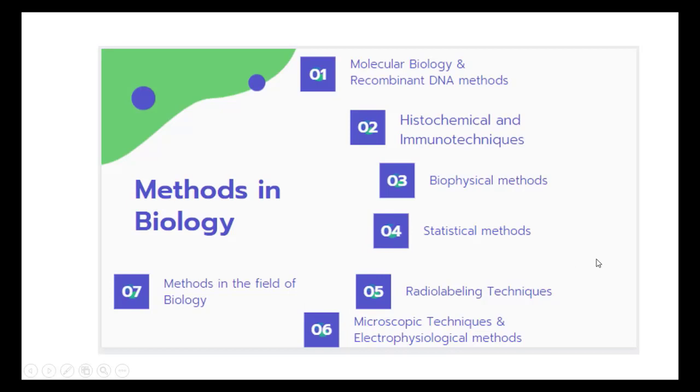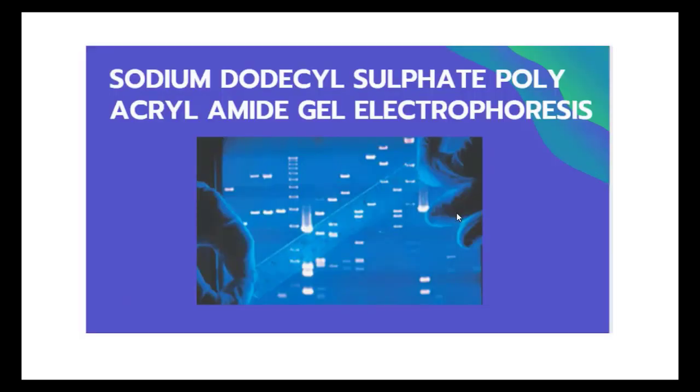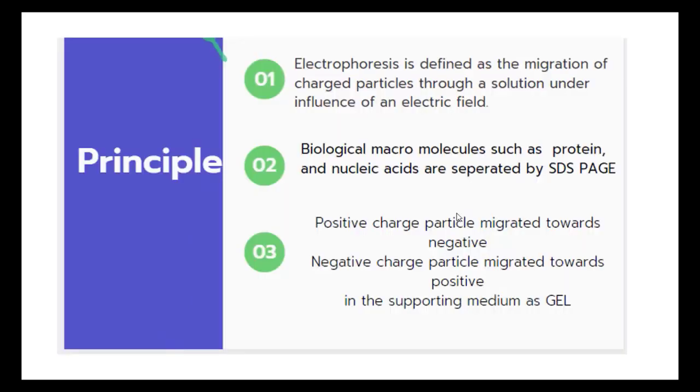It is very difficult to complete all of these in a single hour. So I take one of these methods, sodium dodecyl sulfate polyacrylamide gel electrophoresis, and its applications.